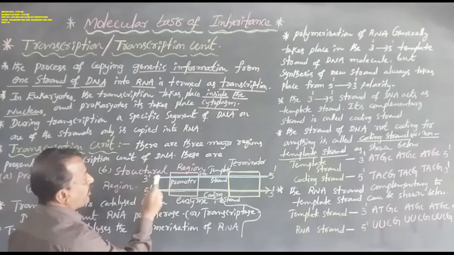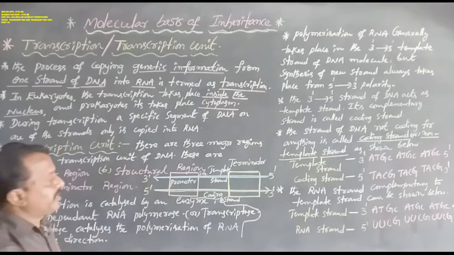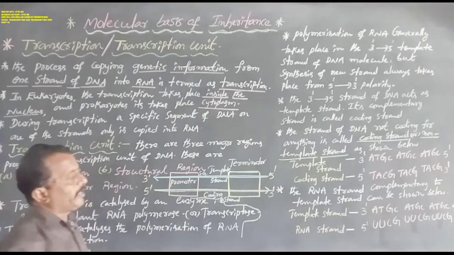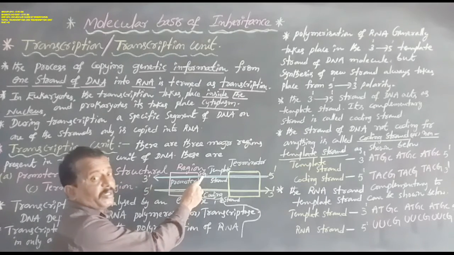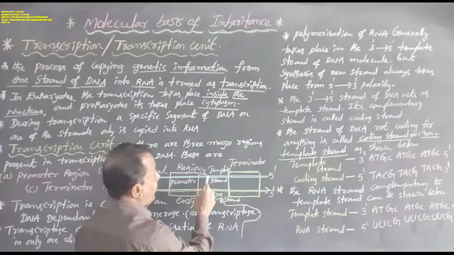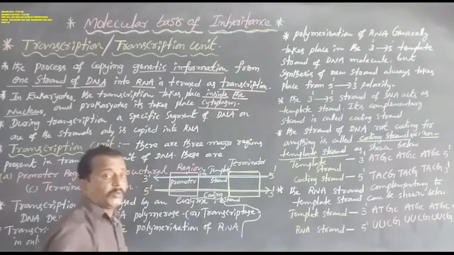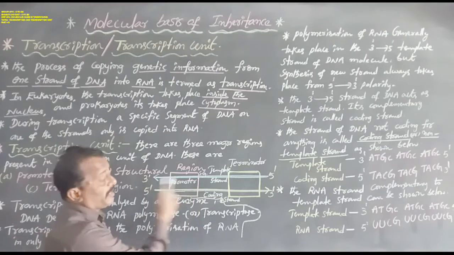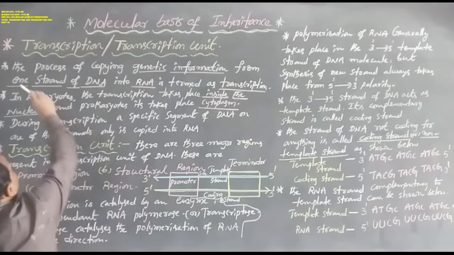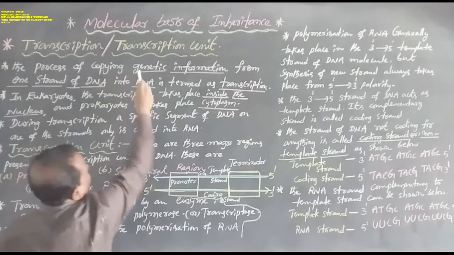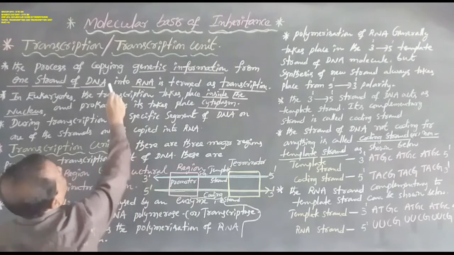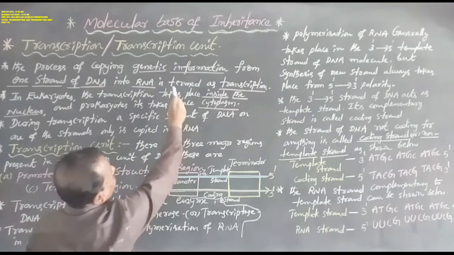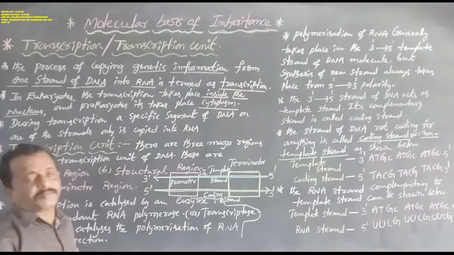This is one strand of DNA, this is another strand, the RNA. This is the template strand, this is the coding strand. The genetic information is transferred from one strand of DNA into one strand of RNA, that is known as transcription. Once again, the process of copying genetic information from one strand of DNA into RNA is termed transcription.